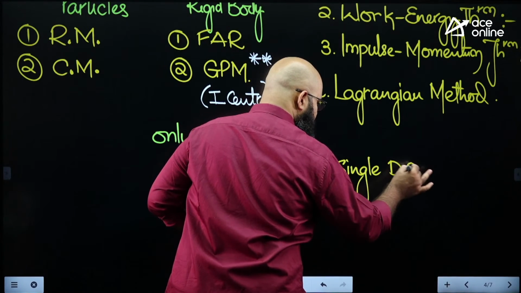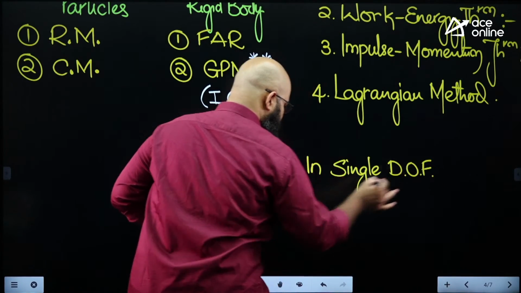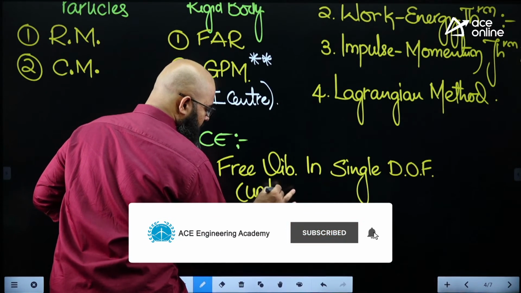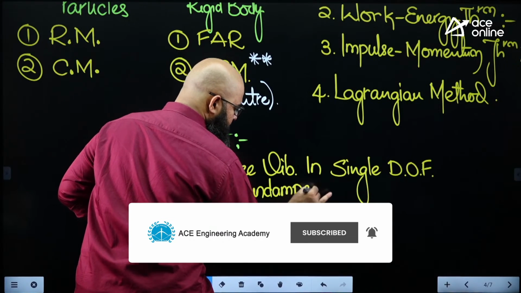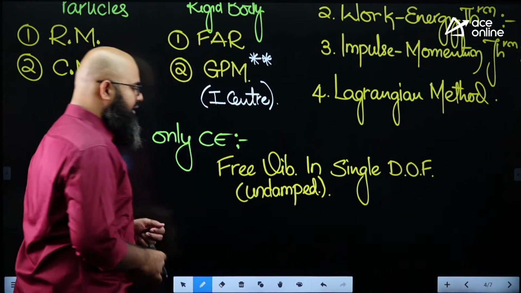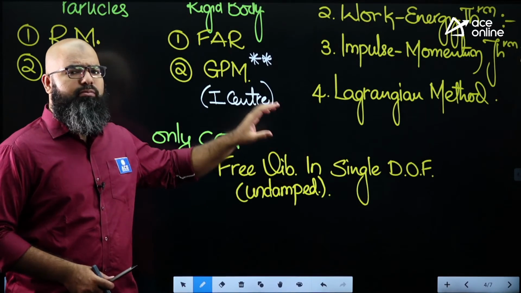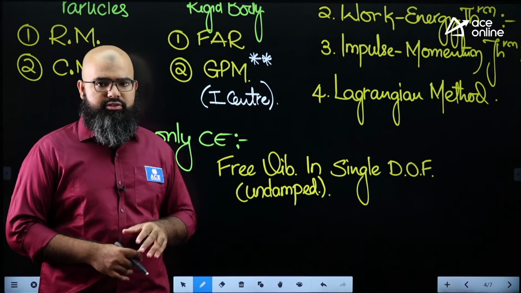Single degree of freedom. One more thing, this is without damping, undamped. We are talking over here about undamped vibrations. Free undamped vibrations in single degree of freedom. This happens to be the most easy part of vibrations.